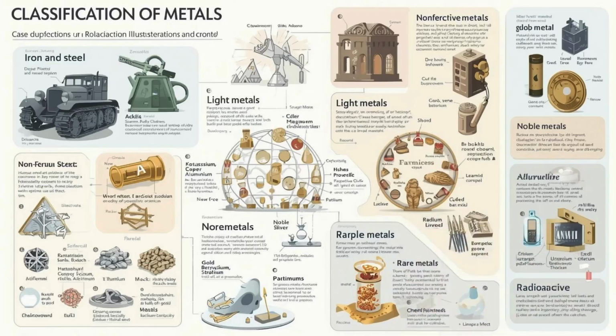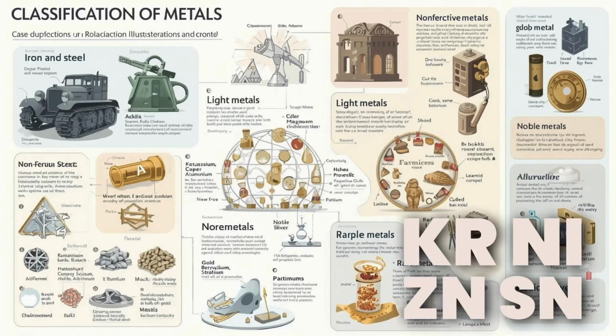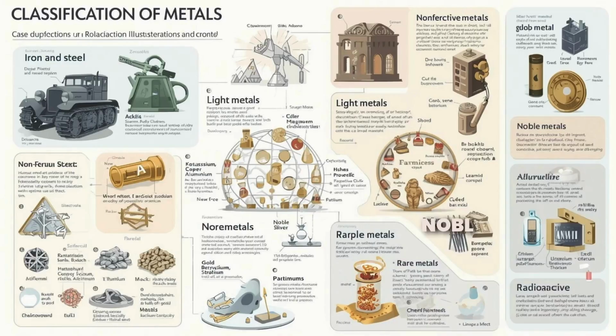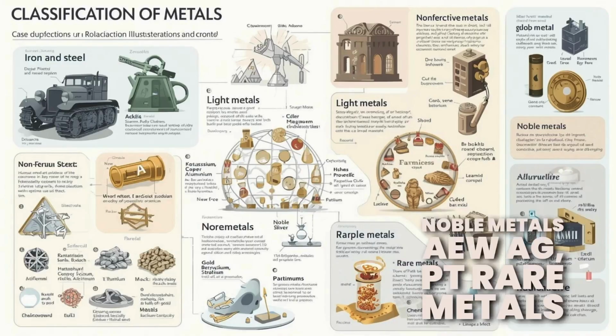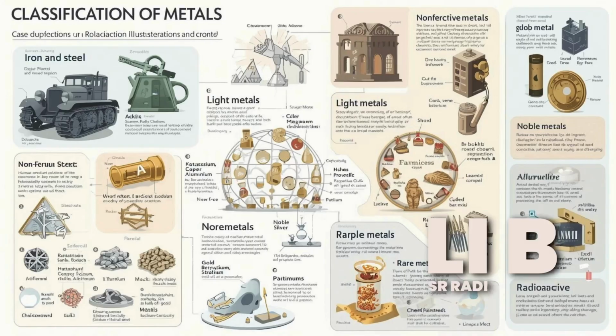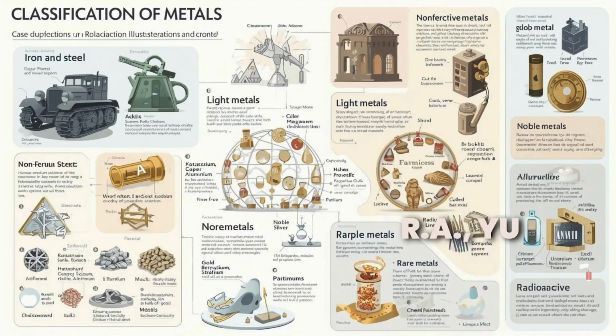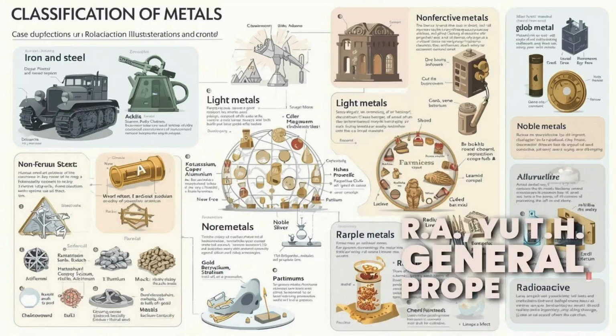Protective metals: Cr, Ni, Zn, Sn. Noble metals: Au, Ag, Pt. Rare metals: Li, Be, Sr. Radioactive metals: Ra, U, Th.